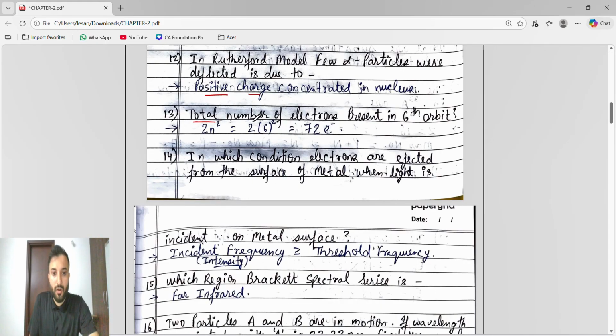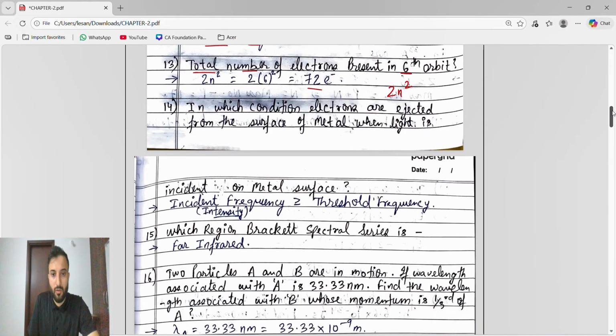This is the formula for the total number of electrons. The total number of electrons formula is 2n square, where n indicates the number of the orbit. So let's see the total number of electrons present in the 6th orbit. n is 6, 6 square is 36, 36 into 2 is 72 electrons. Don't do 6 to the 12, or 12 to the 24.